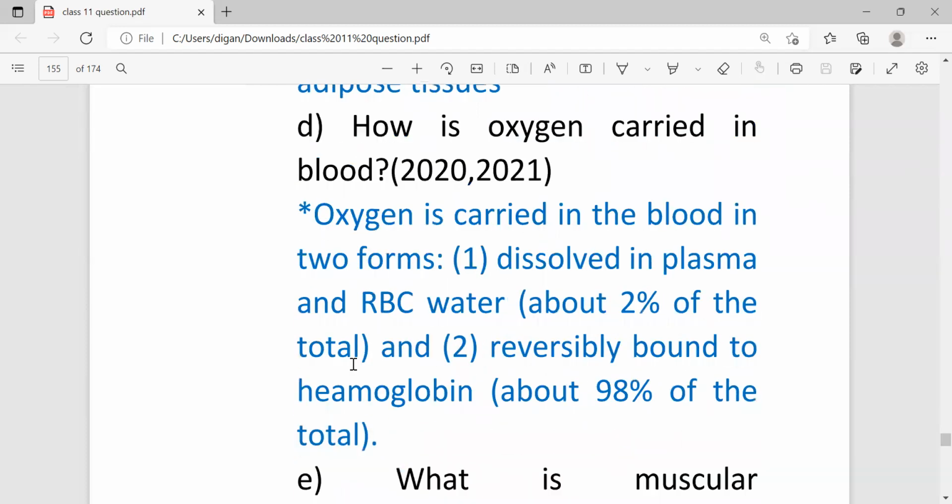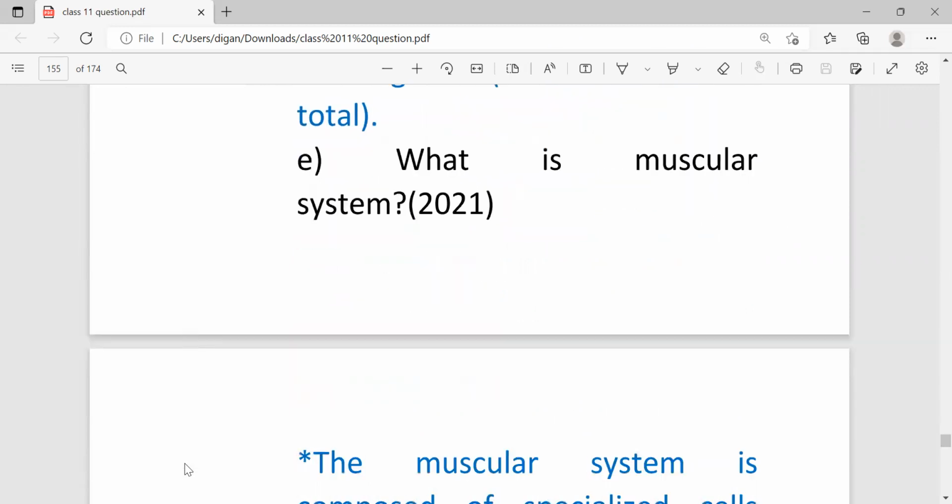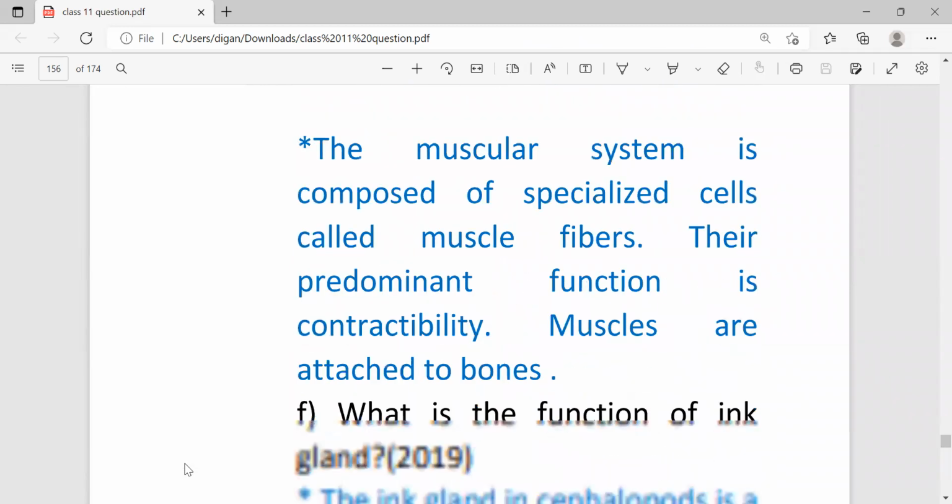How is oxygen carried in blood? Oxygen is carried in blood in 2 forms. First one, dissolved in plasma and RBC water, about 2% of the total, and second type is reversibly bound to hemoglobin, about 98% of the total. Next, what is the muscular system? The muscular system is composed of specialized cells called muscle fibers. Their predominant function is contractility and muscles are attached to bone.